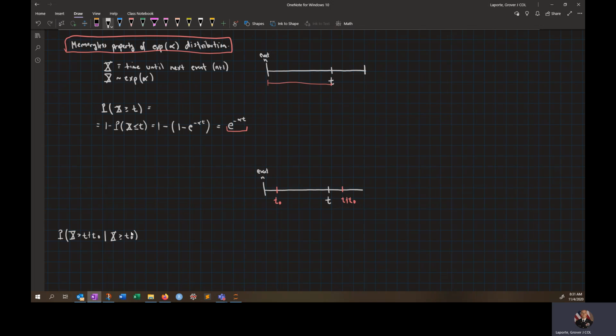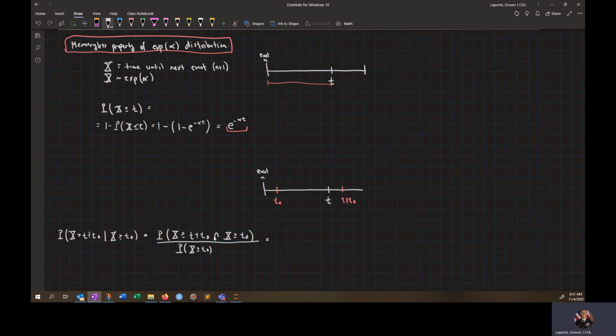So conditional probability, everyone hopefully remembers how to work with that. It's just the intersection: the random variable X is greater than or equal to t plus t naught, intersect X is greater than or equal to t naught. So we know we're past that when the next event occurs. All divided by, if you remember from your probability class, X is greater than or equal to t naught. That's what I want the probability of.